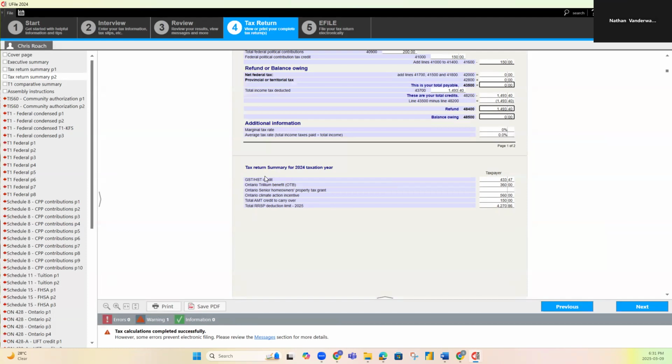But so for your GST/HST credit, we know that is a quarterly payment. So we're going to do the 433.47 divided by 4. So just to let you know, you're going to receive 4 payments throughout the year of $108.37. For the Trillium benefit, you opted in to receive a lump sum.